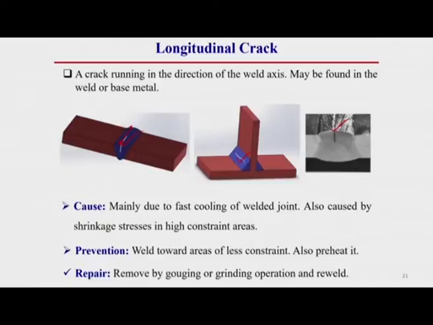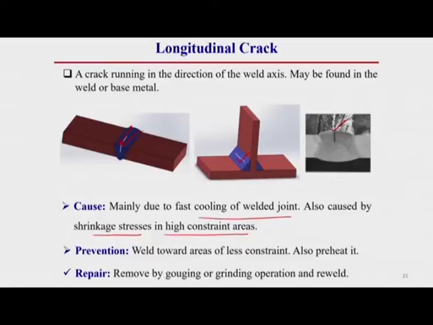The main cause is fast cooling of the weld joint, and it is also caused by shrinkage stress in highly constrained areas. Due to the shrinkage effect in a highly constrained area, meaning if there is over-constraint of the structure, then during heating or cooling the weld material may not get its required position, so there is a chance of these types of weld cracking.